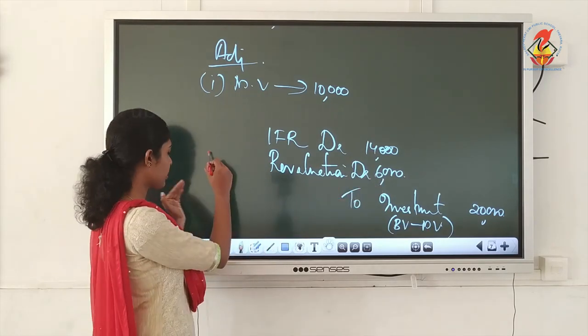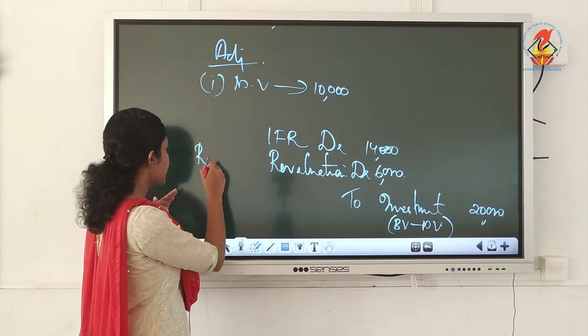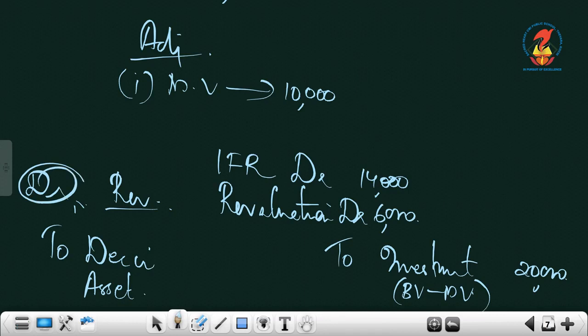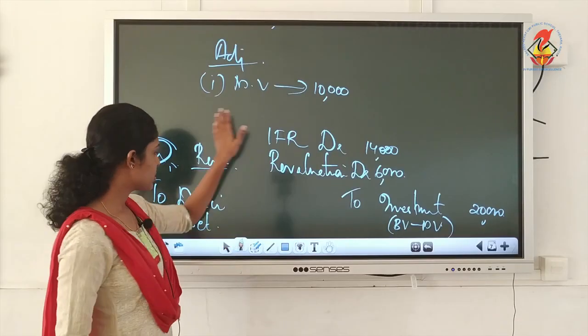You remember the format of revaluation? A decrease in assets, we used to show it on the debit side of revaluation. We will show it as decrease in asset. So that is why revaluation is being debited. That's the reason you just leave all these.